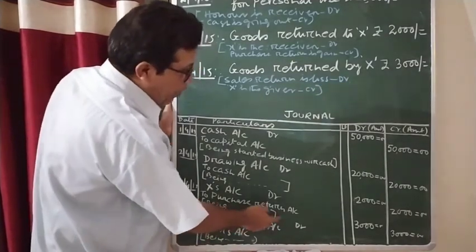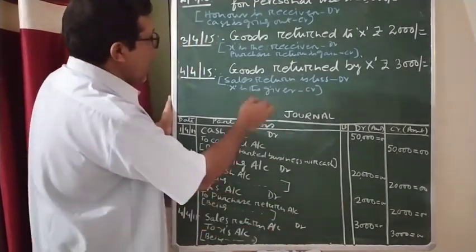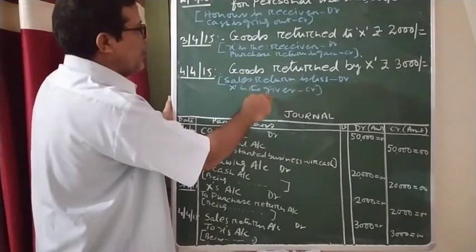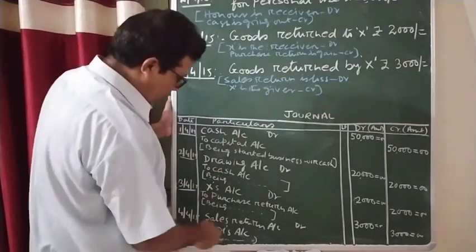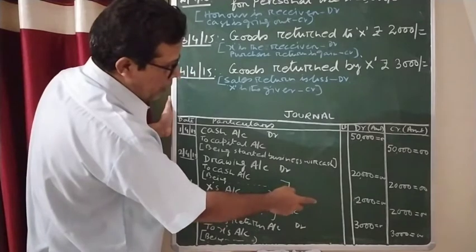That is how it is here. Sales return account debit 3,000 rupees. And who is the giver? Who returned? X. The giver account is what? Credit. So to X account 3,000 rupees.